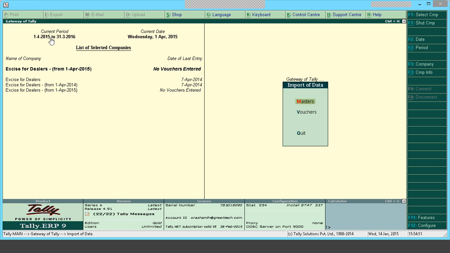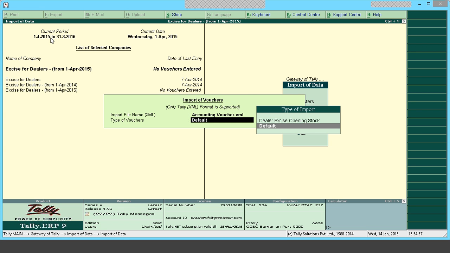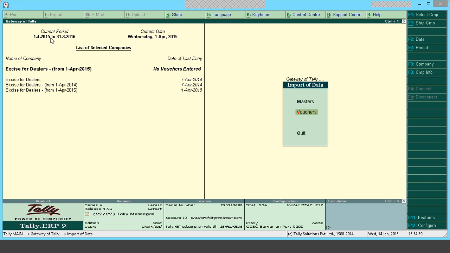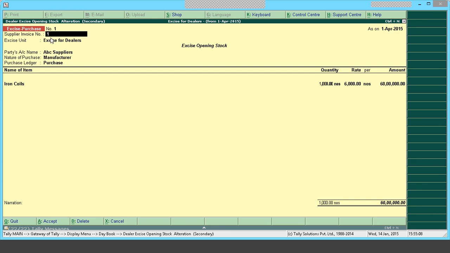I'll go to import of data, voucher. I'll specify the file name. And in import, I selected Dealer Excise Opening Stock. Okay, you can see it has got imported. Now, there would be an optional purchase transaction automatically created in Tally.